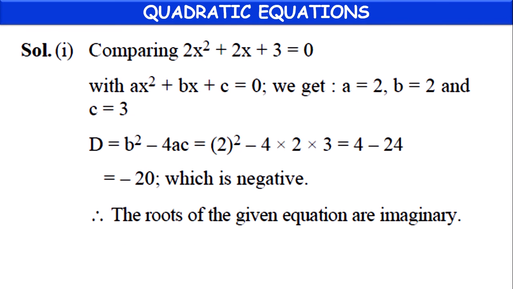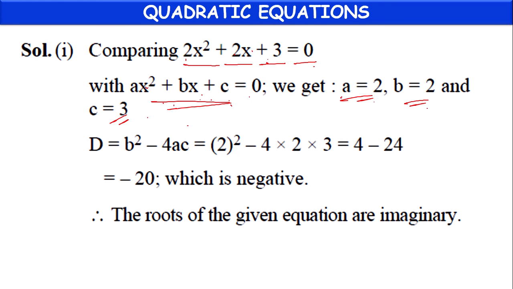So here, first question, children. We have the equation 2x square plus 2x plus 3 equal to 0. If we compare it with the general equation ax square plus bx plus c equal to 0, in place of a we have 2, in place of b we have 2, in place of c we have 3.